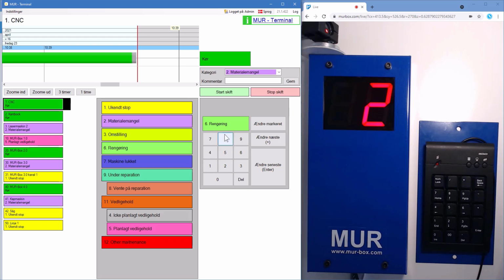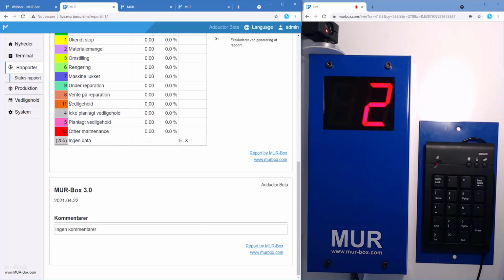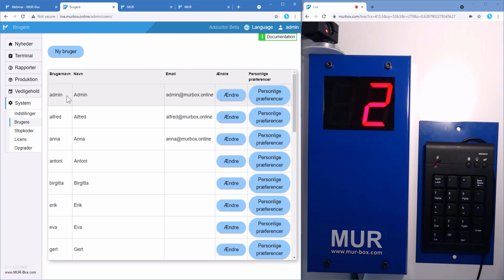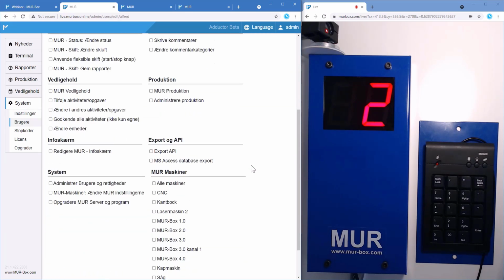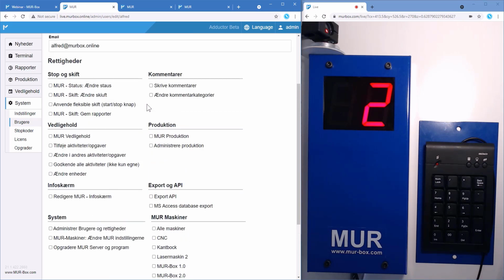And if you don't have shifts at all scheduled ahead of time, like it's empty like this, you still can use flexible shift, but then you have to choose what type of shift to start. And when you're done, you choose to stop it like this. So that's flexible shifts. And to have access to these buttons, you have to have permission as the user you logged in as. It's called use flexible shifts, on the stop and shifts. If the terminal user doesn't have this checked, they will not see the buttons at all.